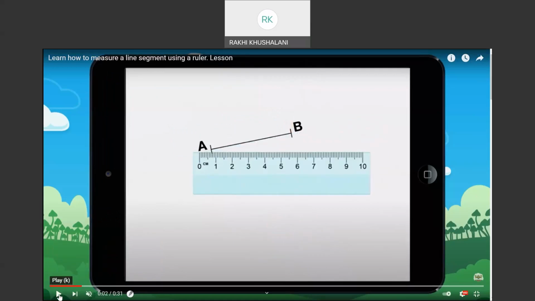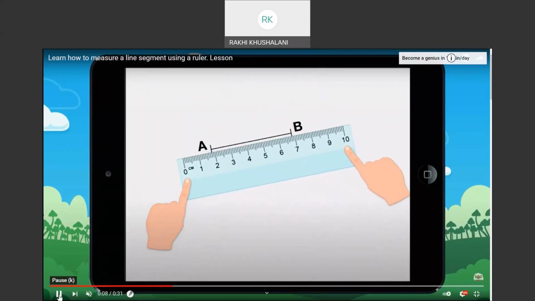There is a segment A, B. The starting point is A and there is the ending point B. There is a ruler that I have. I'm going to pick up the ruler, keep 0 at A, and let's see where does the B point reach.